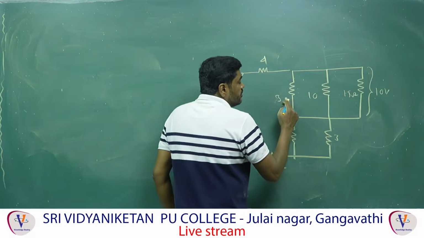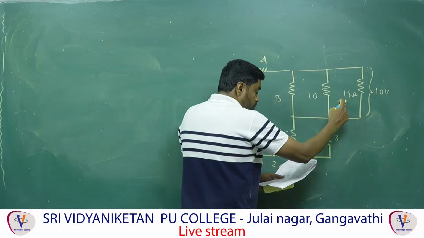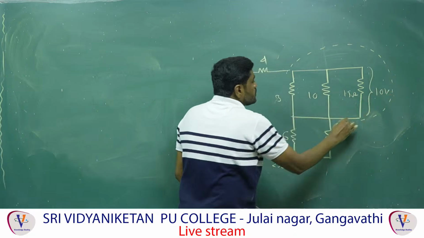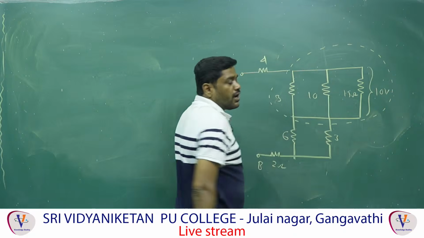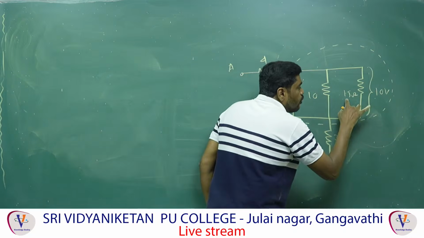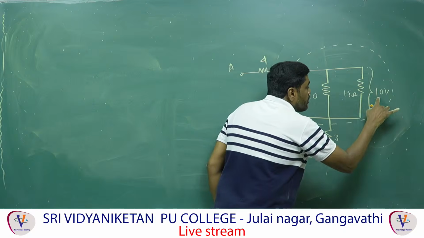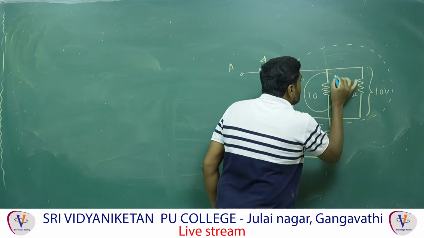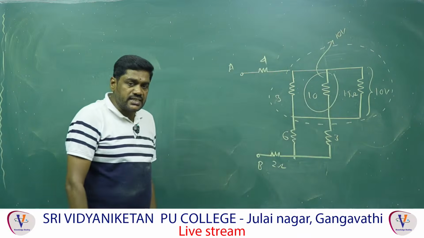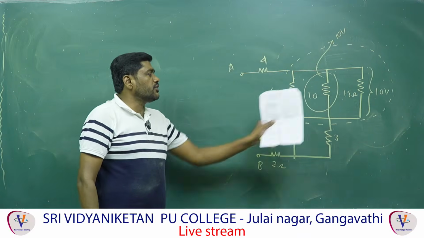One thing you say, this 3 ohm, 10 ohm, 15 ohm, all these three are in parallel. Correct? So once you check it, this 3 ohm, 10 ohm, 15 ohm, all are in parallel. When all are in parallel, they have given the voltage across the 15 ohm resistance as 10 volts, which means the voltage across the 10 ohm is also equal to 10 volts only. Therefore, the first question they asked is the current through the 10 ohm resistance.